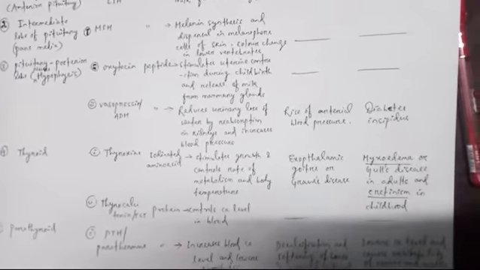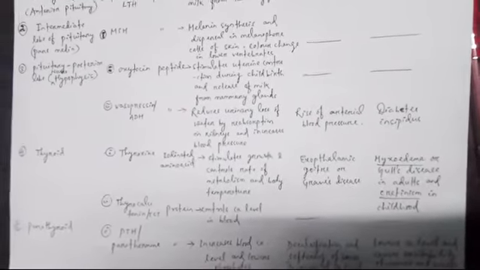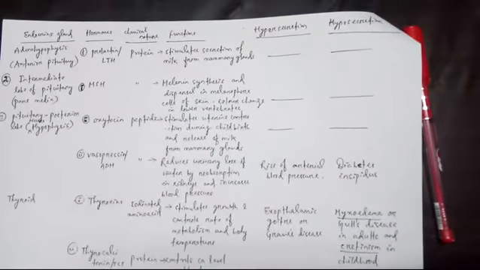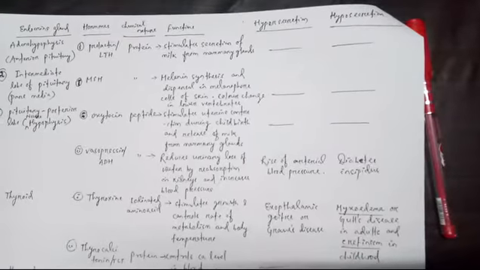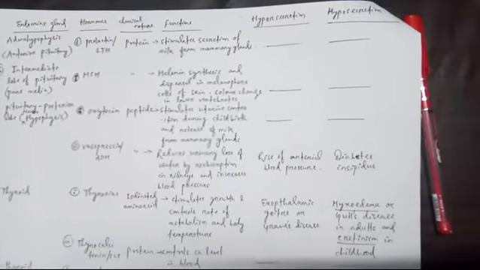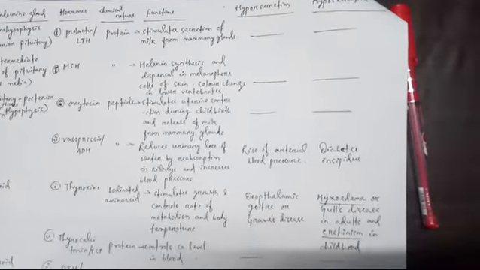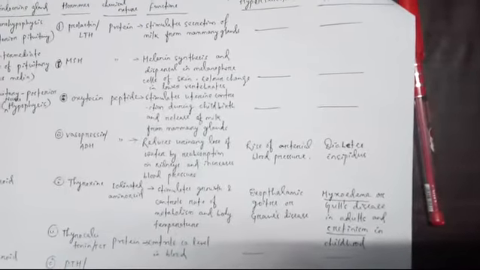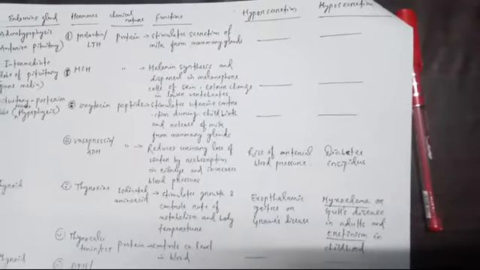Thyroxine is responsible for maintaining the basal metabolic rate in our body, and it is having also hyper or hyposecretion disorders. If it is hypersecreted, then it causes exophthalmic goiter or Graves' disease, and if hyposecreted, then it is causing myxoedema or Gull's disease in adults and cretinism in childhood. Okay, thyroxine is having disorders.